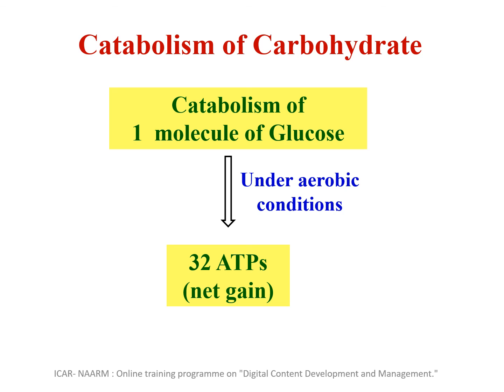With this we end this presentation. This was just to give an overview of how many ATPs are produced from one molecule of glucose, how carbohydrates undergo digestion, what the pathways are which lead to oxidation of glucose, and the energy metabolism of this glucose molecule.